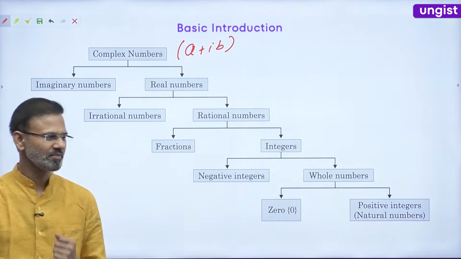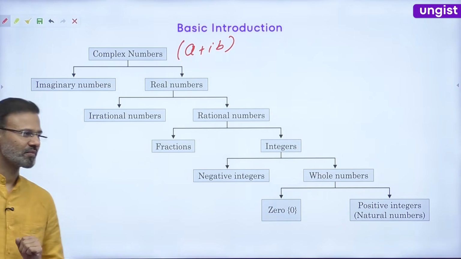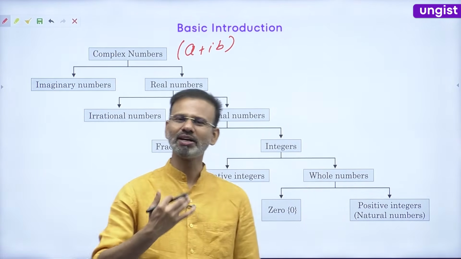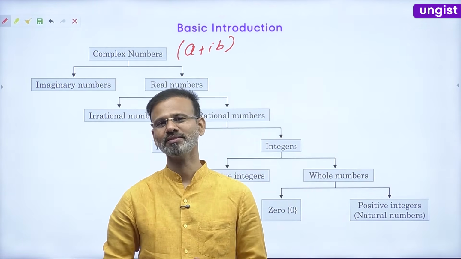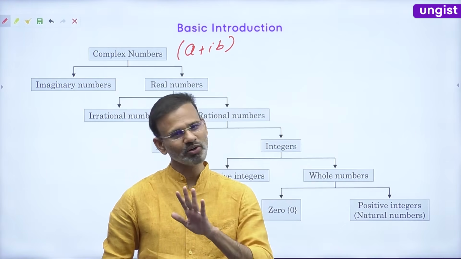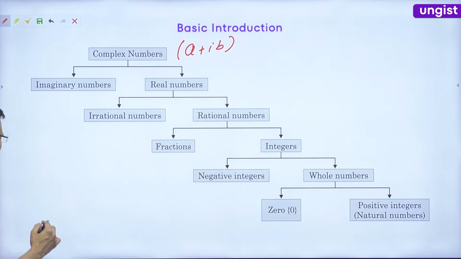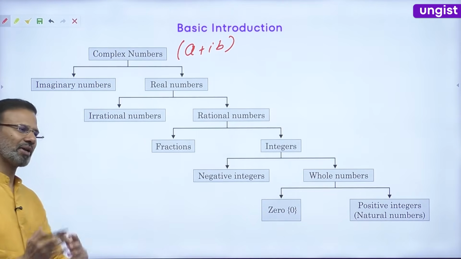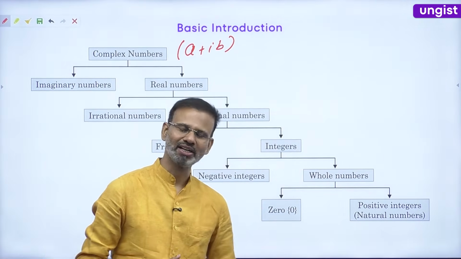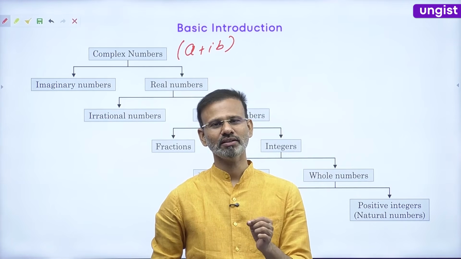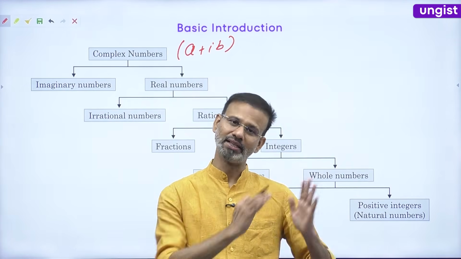But friends, let me tell you. Have you ever studied or heard about the quadratic equation? You all know about quadratic equations, right? When quadratic equations were being discussed in mathematics, we got one quadratic equation which had no solution till then.